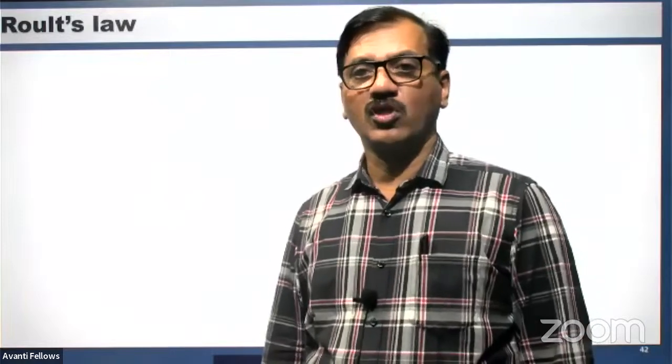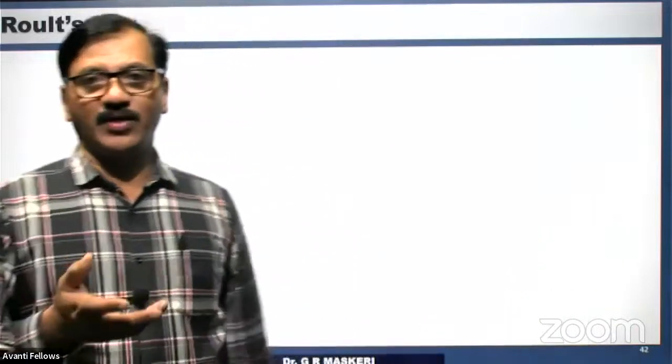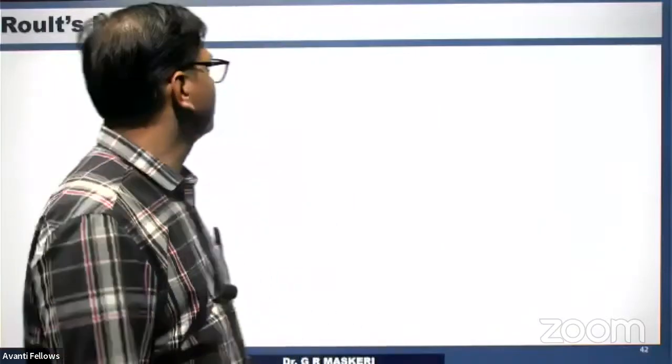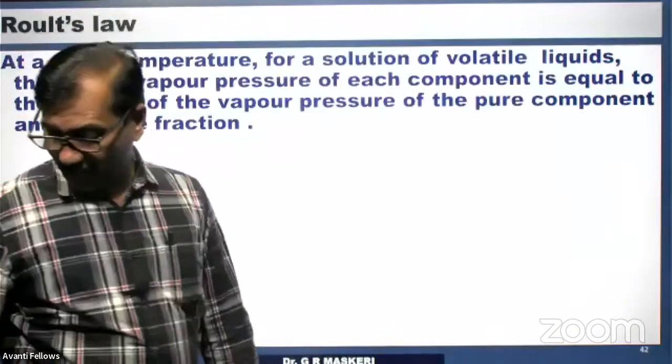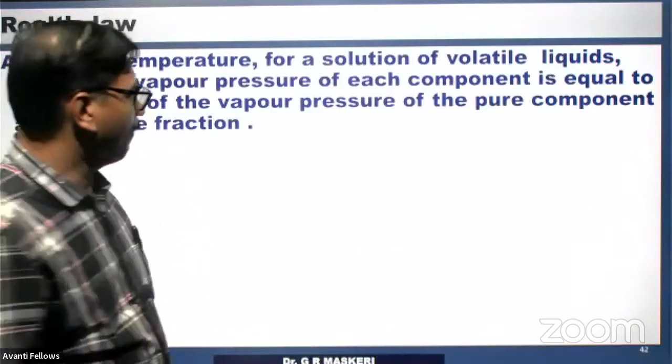Now there is Raoult's law. Raoult's law is about vapor pressure. You know that every liquid has vapors. The liquid converts itself into gaseous form. This is the escaping tendency of all liquids. The liquid molecules on the surface escape because of the residual forces. Now the vapors apply pressure.